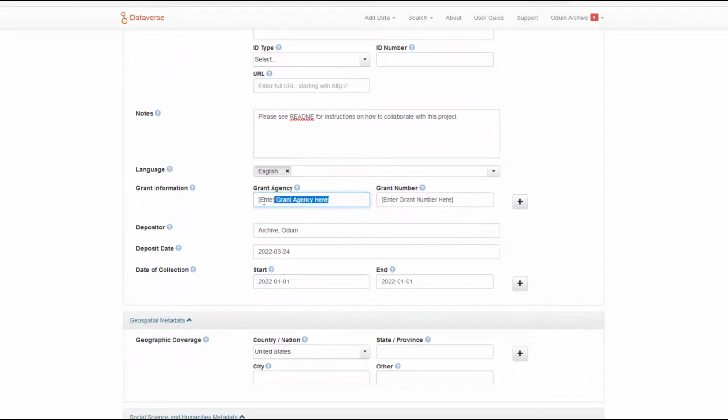We also recommend providing all of the pertinent grant information, such as the grant agency and grant number that funded the research in which you collected these data.